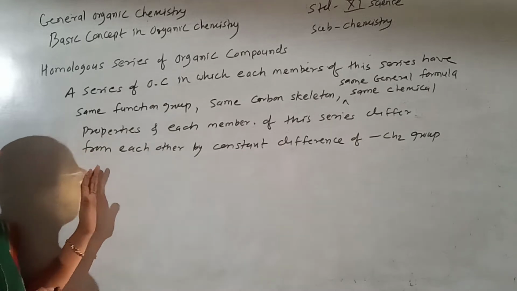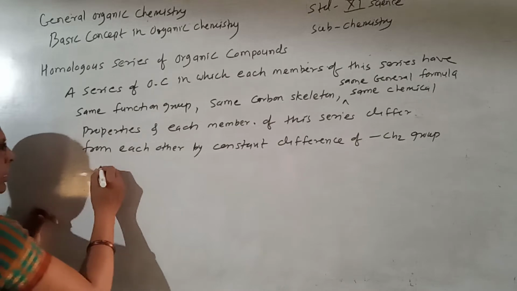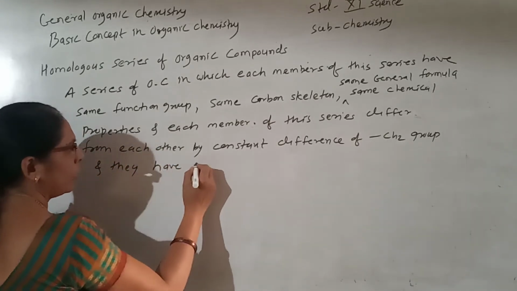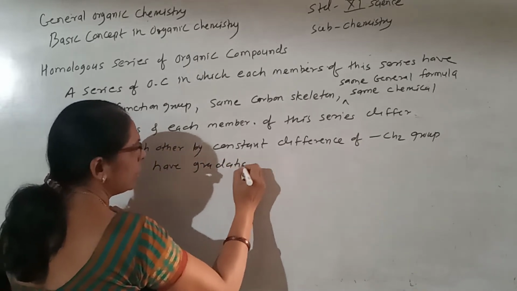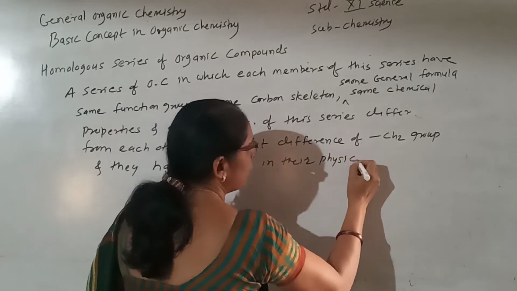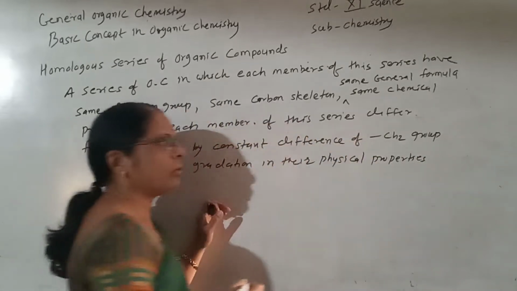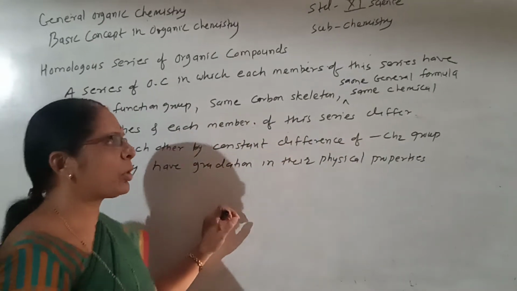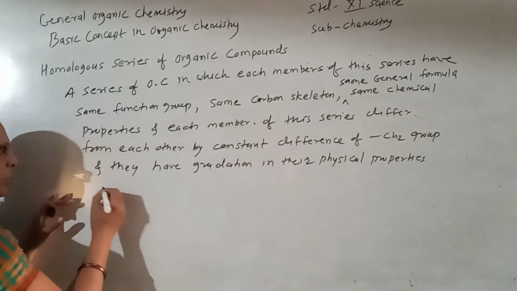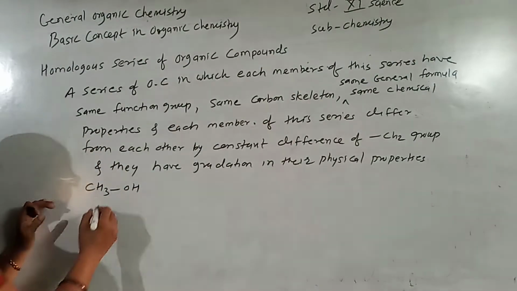Each member of this series differs from each other by a constant difference of a CH2 group, and they show gradation in their physical properties. Their physical properties can show variations. We can say in simple words, they do not have the same physical property, but their physical property can be varied.